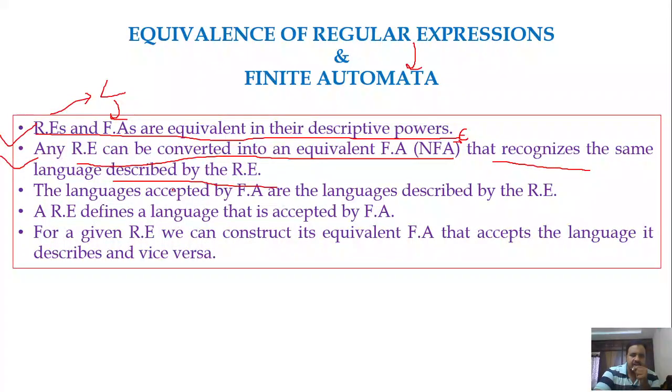Next, the languages accepted by finite automata are the languages described by regular expressions. The language which is accepted by a finite automata can also be defined by a regular expression. Next, a regular expression defines a language that is accepted by finite automata. Of course, the meaning of this point is the same as the previous one. So for a given regular expression, we can construct its equivalent finite automata that accepts the language it describes, and vice versa. We will discuss this concept shortly.